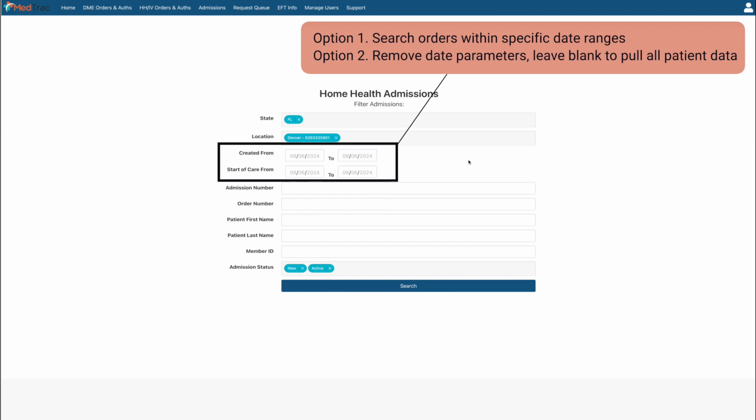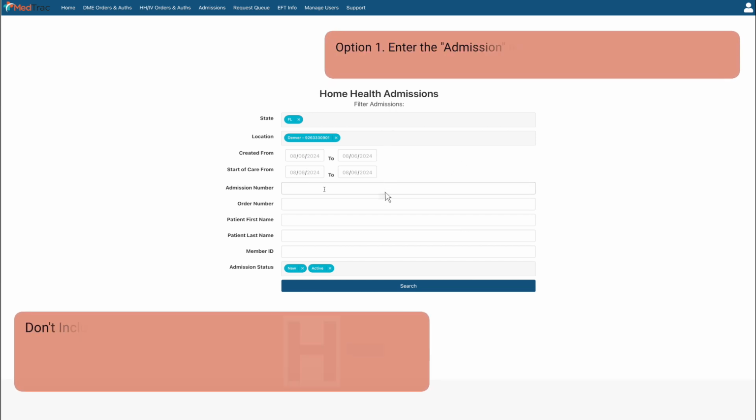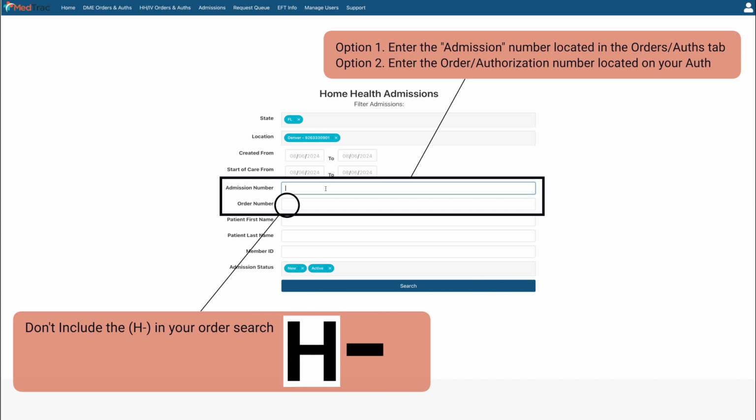This is helpful if you need to find orders placed during a particular period. Additionally, you can select a Start of Care From date to limit the results to only show orders where the patient's care began on or after that date. To search for a specific patient, you have the option of entering the admission number or the order/authorization number. It is important to remember not to include the H- prefix when entering the order number.